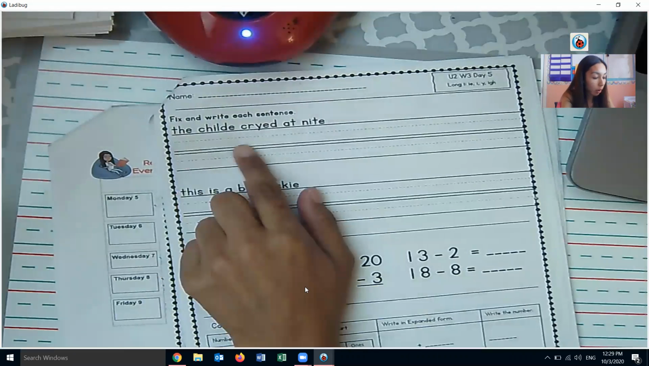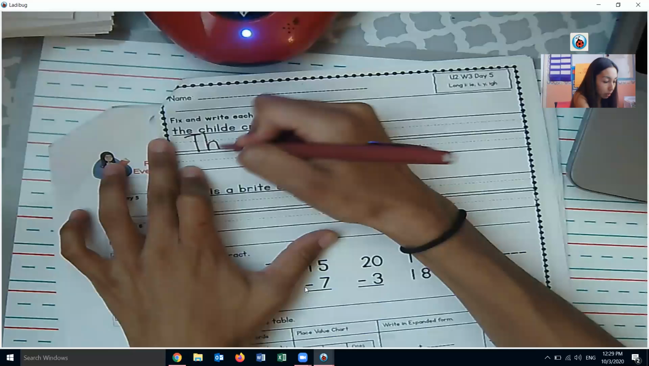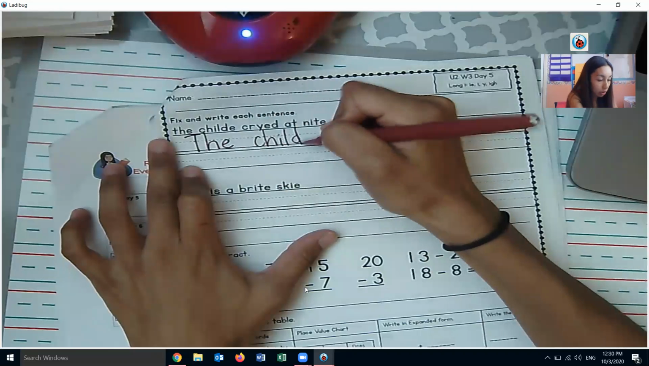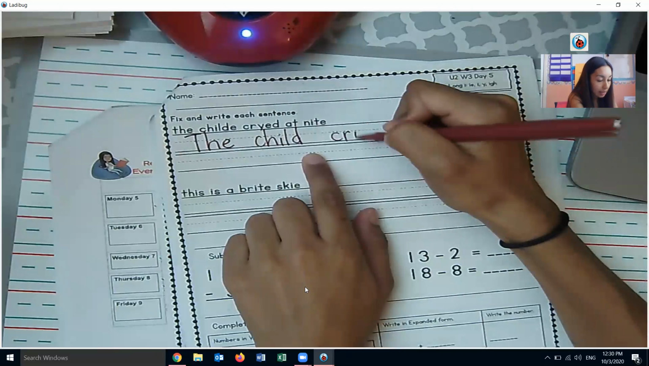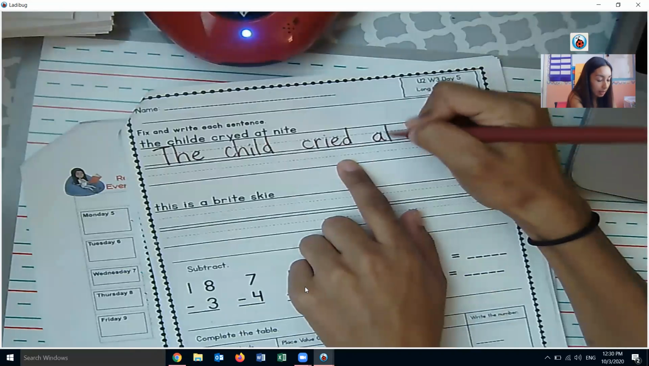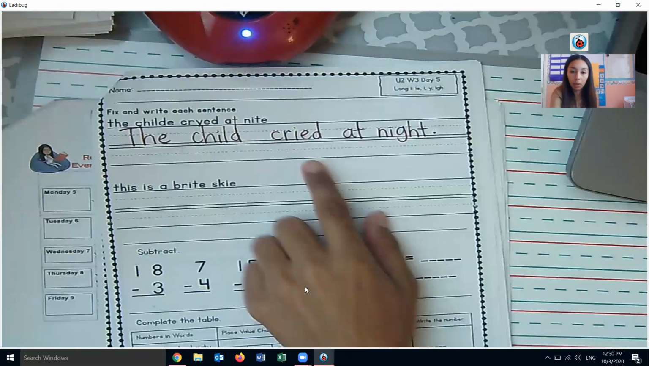The child cried at night. We need to fix punctuation first, capital E for the. Child, we're going to write it without that extra E. Cried is I-E instead of Y. And then night is G-H-I-G-H-T at the end. And we need a period.